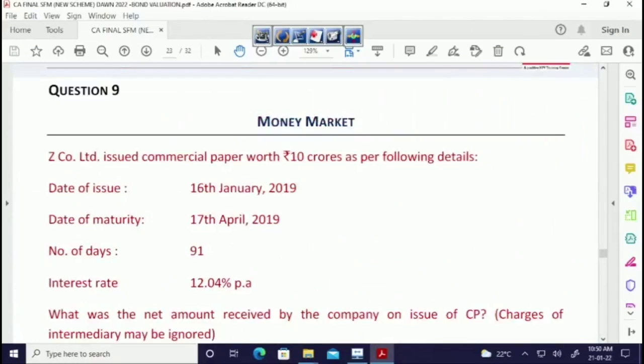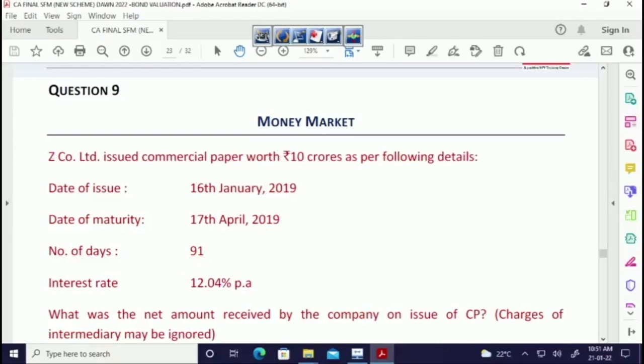Okay. Question number 9 is on money market. Z company issued commercial paper worth 10 crores as per the following details. The company is raising funds via commercial paper, 10 crores face value. Date of the issue 16th Jan 19. Date of maturity 17th April 19. 16th Jan to 17th April, that is 91 days. Interest rate is 12.04%. So they've given us the interest rate. That means we have to find out the price via the second formula.